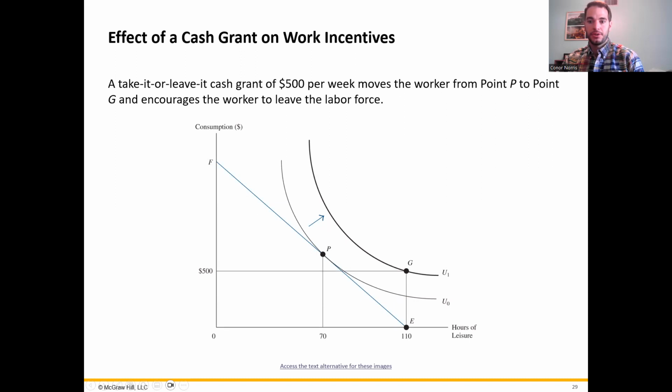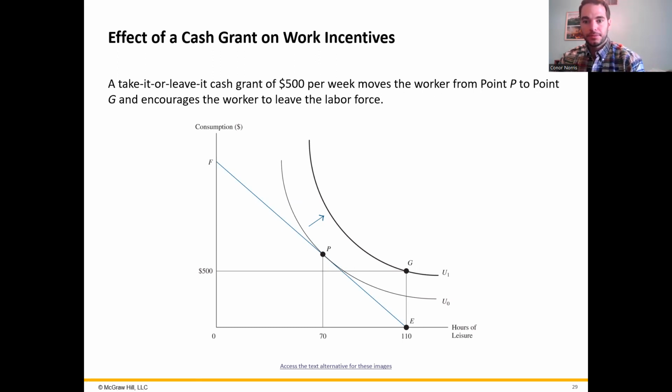Now, why doesn't this look like an increase in non-labor income, which just moves the endowment point up? In the past, we would have the endowment point here up to G at that $500, and then a line going up parallel to EF. Well, the reason why we don't have that in this case is that the individual here can either choose to receive the grant and not work, or they can work. So for this case, they're going to end up being two separate lines. We'll see the next example where they are able to work and receive the grant, in which case it will have the normal line that we've seen in the past. But in this case, it is one or the other. So that's why they're separated here.